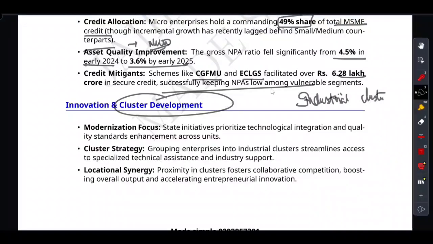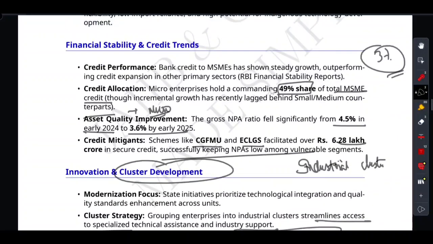By putting them side by side, it streamlined their access to technical help and improved quality standards. See the keywords they have mentioned: streamlining access to specialized technical assistance and industrial support. And then it creates collaborative competition. The keyword is collaborative competition. When you put a bunch of hungry entrepreneurs in the same room, innovation accelerates naturally. So let's log this in.